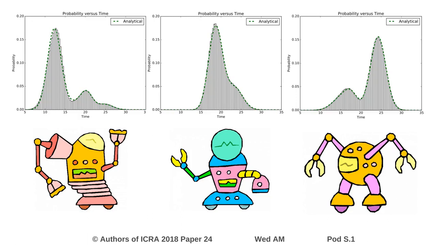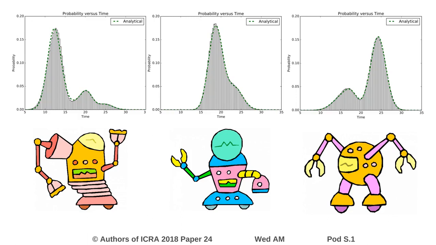Consider an example scenario with 3 robots. These graphs show the task finish times for each robot as calculated by the framework compared with a histogram generated using a Monte Carlo approach. Using this framework, an accurate probability distribution is calculated in only a fraction of the time required by the Monte Carlo approach.